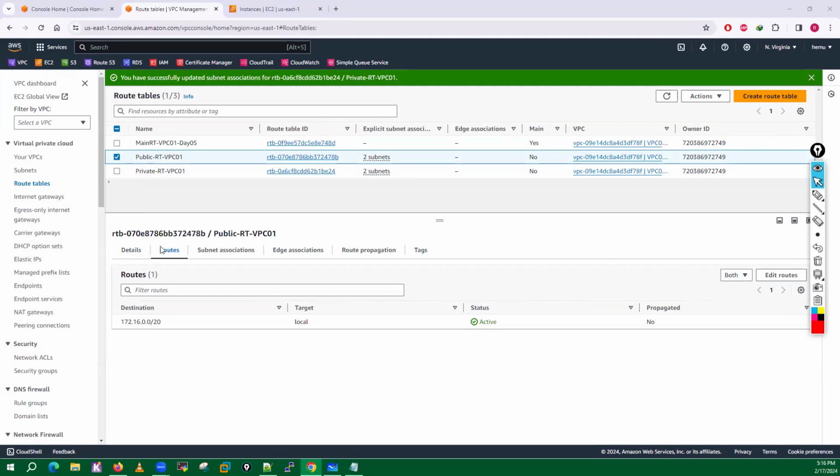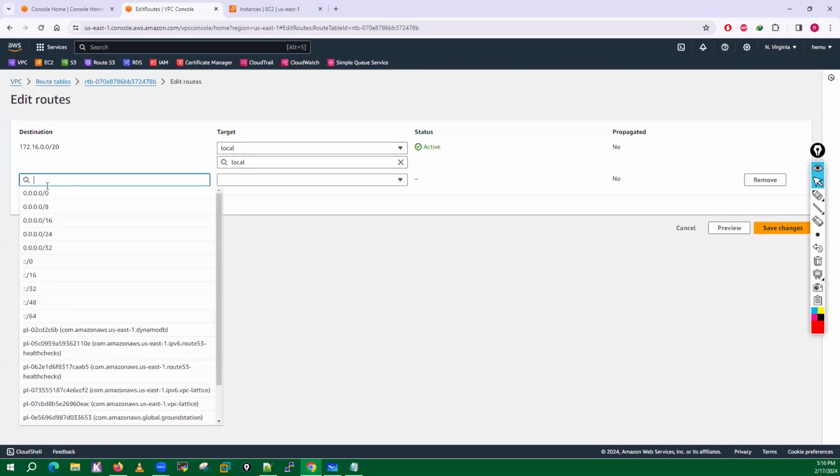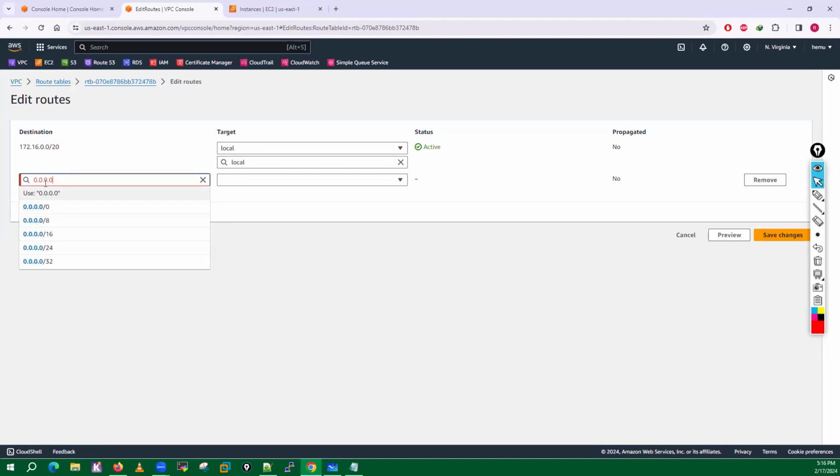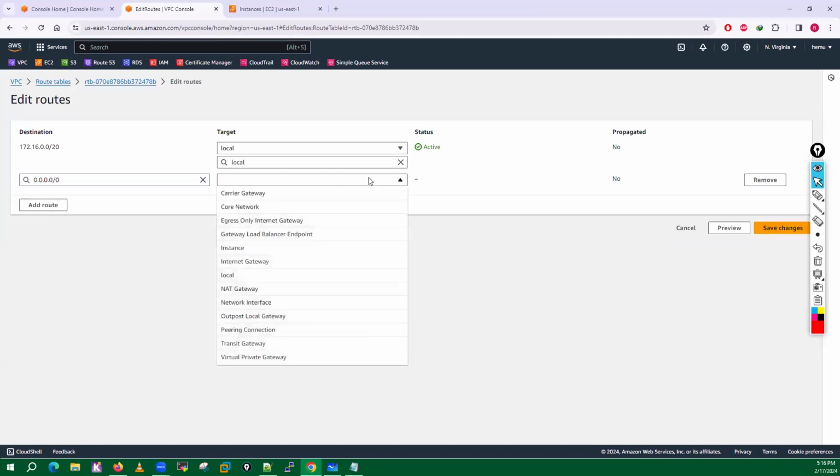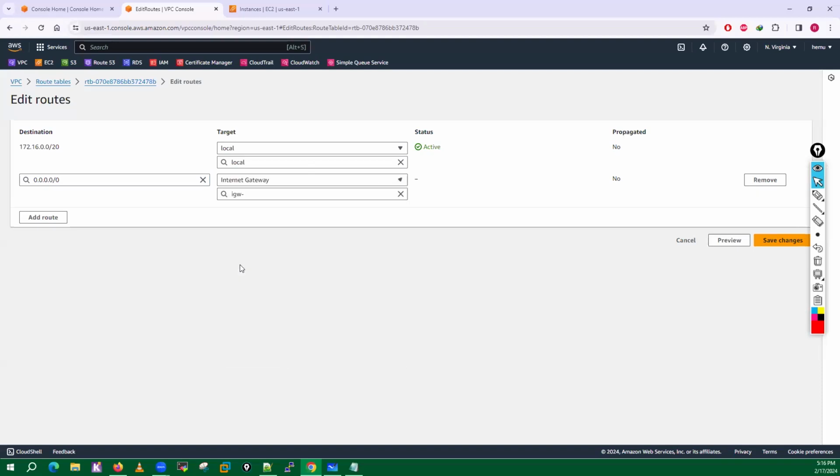And I got the correct answer from Mahesh. We have to add one default route, right? And guys, what is the next hop for this particular default route? The next hop for this default route is the internet gateway. Go and just save your changes.